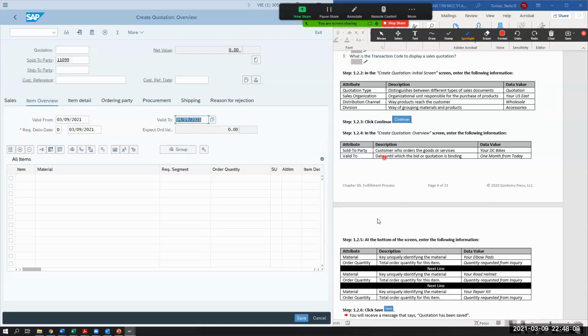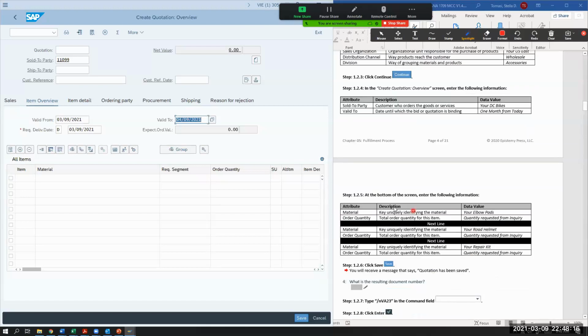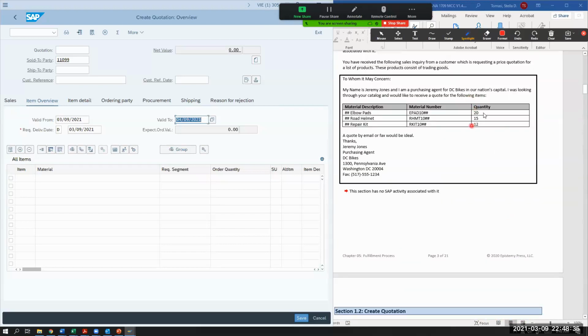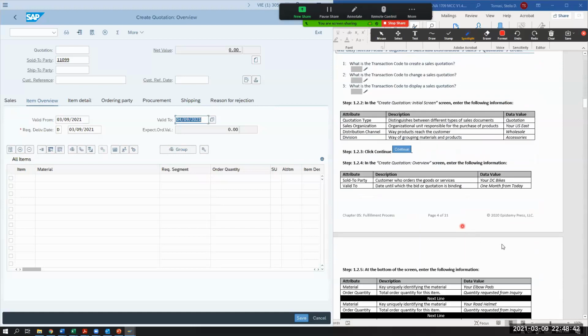Okay, and so once we do that, it says at the bottom of the screen, enter the following information. If you take a look before we just start typing, it is telling us the next line, the next line. So material 1 is going to be elbow pads, the next line is going to be road helmets, and then your repair kit. So we're going to have 3 items in this quotation. And then the quantity requested comes from the inquiry. If I go back to the inquiry, it tells me what quantity they're asking: 20 for the elbow pads, 15 for the road helmets, and 12 for the repair kit. So we're going to do that.